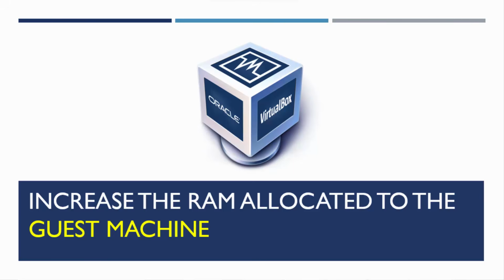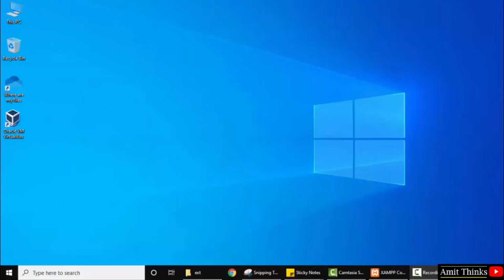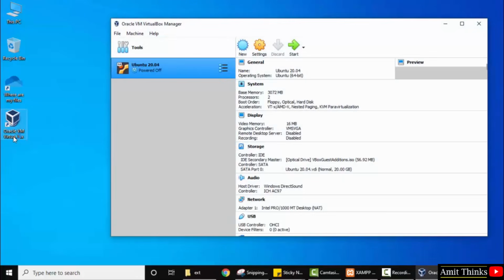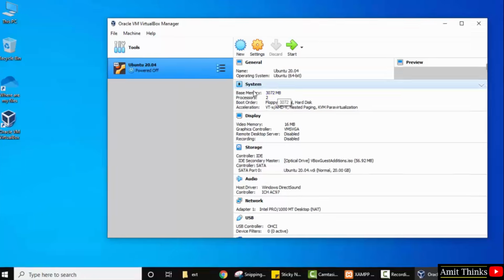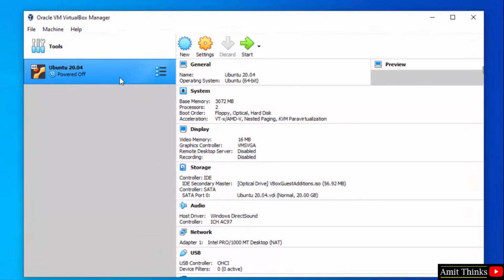In this video we will see how we can increase or decrease, that is change, the base memory of a guest virtual machine on our host Windows. So for that we have installed VirtualBox. So here you can see the shortcut, double click. As you can see here, right now our host machine is Windows, and on the Windows host machine we have installed Ubuntu as our guest machine using VirtualBox. To change the memory, right now you can see the memory is 3072 MB. We can change it. Select the OS and click on settings.